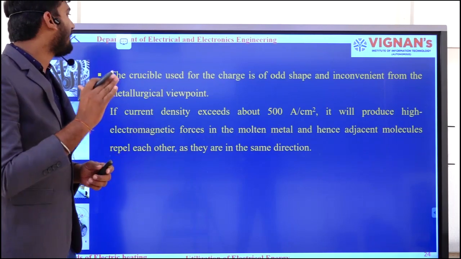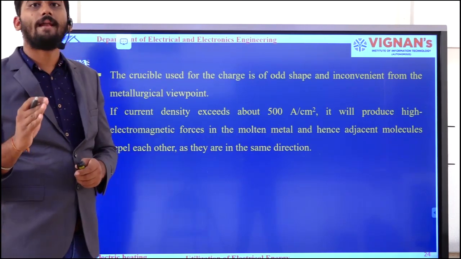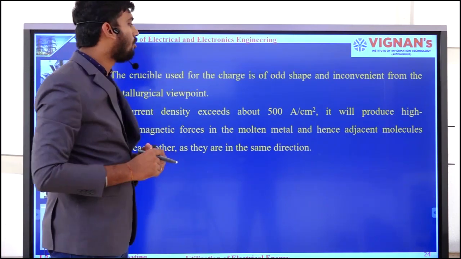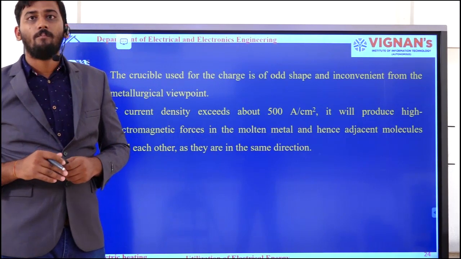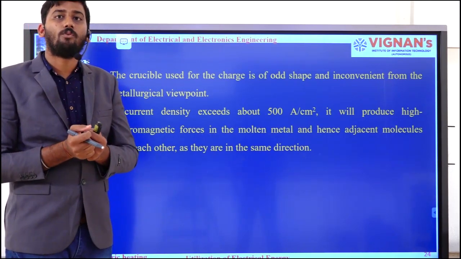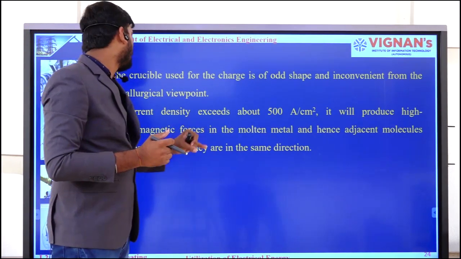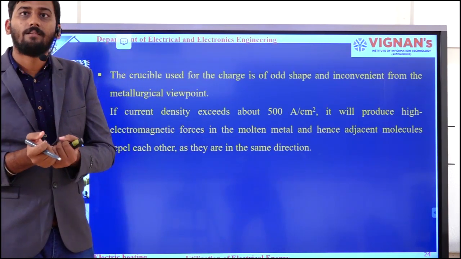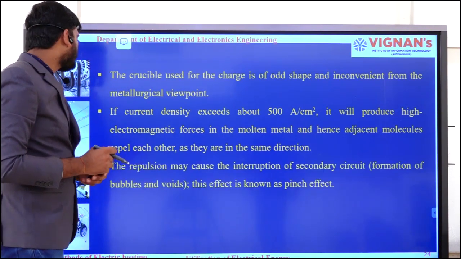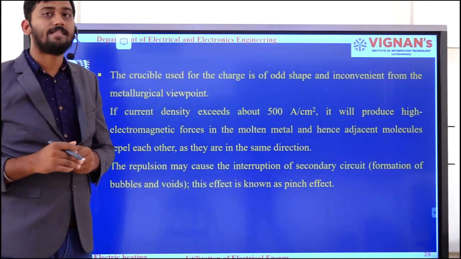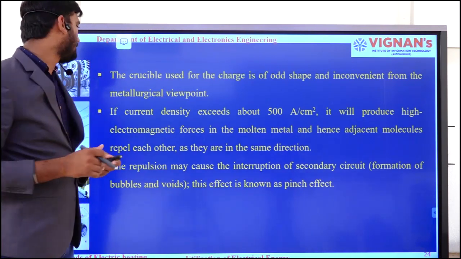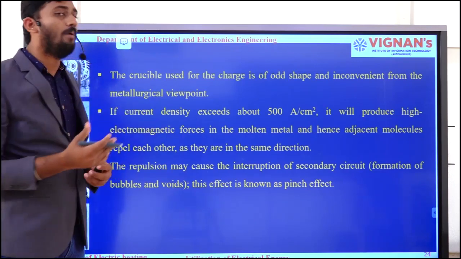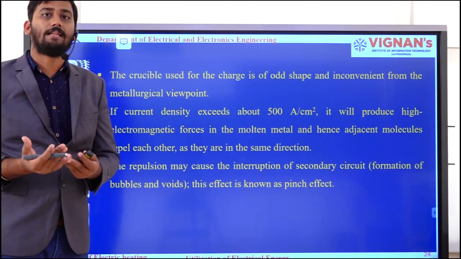If the current density exceeds 500 ampere per centimeter square, it produces electromagnetic forces in the molten metal. Because of these forces, the charges repel each other as they are in the same direction. The repulsion may cause interruption of the secondary circuit, and this interruption causes formation of bubbles and voids in the metal.